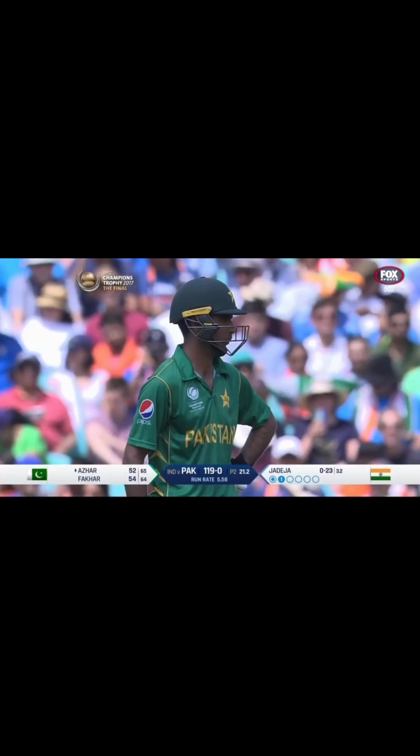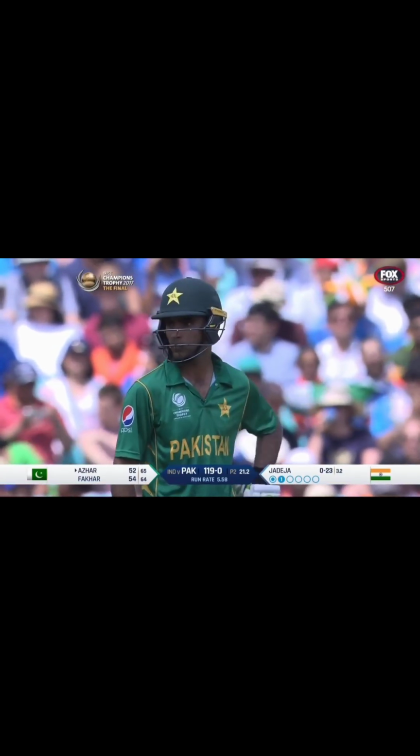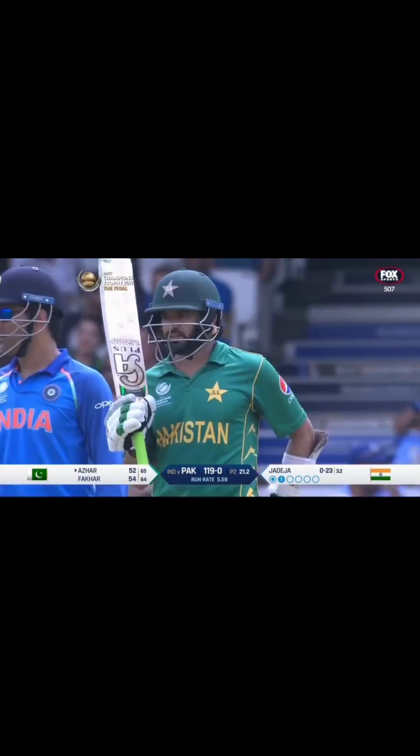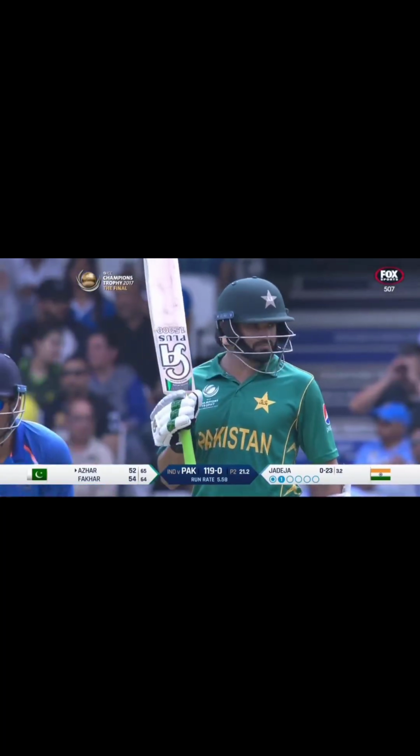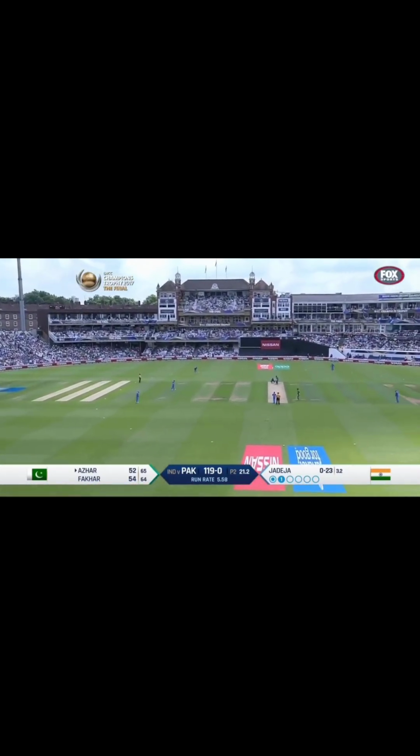The eye has been very good. Meeting the ball halfway through, efficient against Jadeja, not letting him settle. That's what you're looking at if you're an opener who's got a 50, Brendan. Yeah, I thought he looked nervous early today, and understandably so, but he settled with one shot down the ground, and since then, the partnership has been flying.